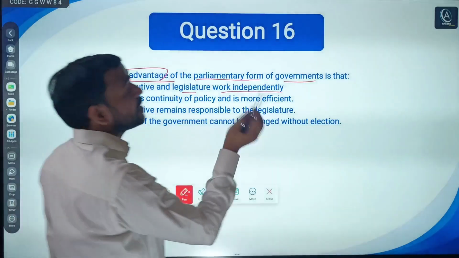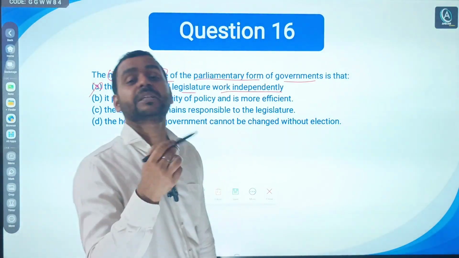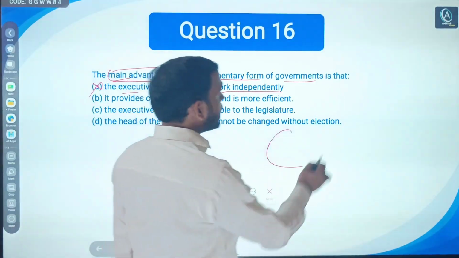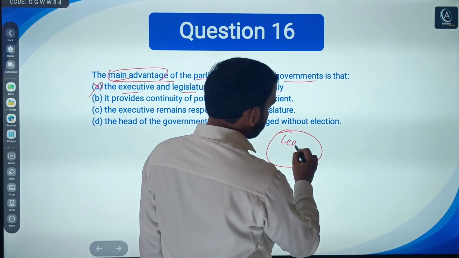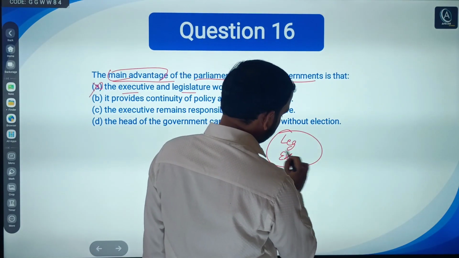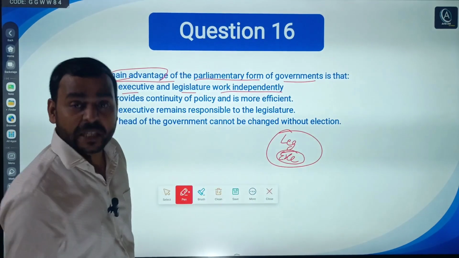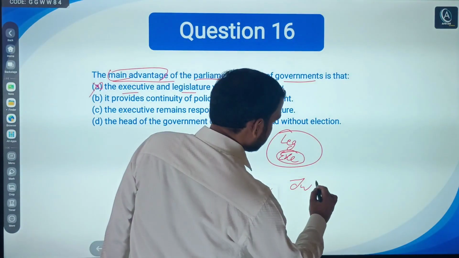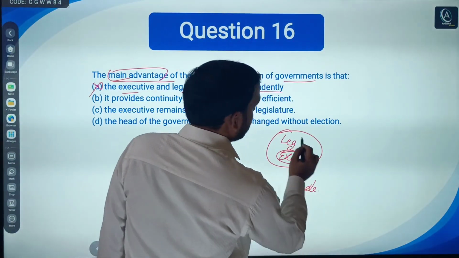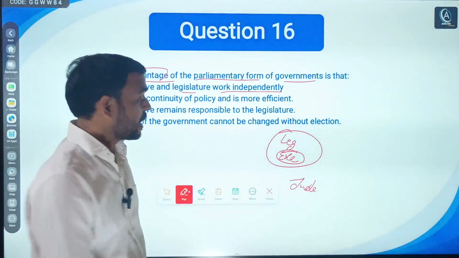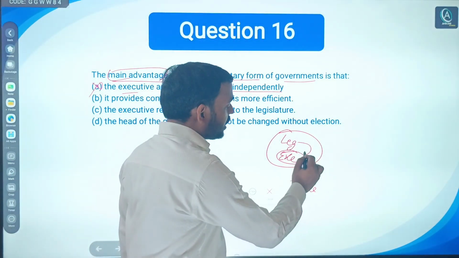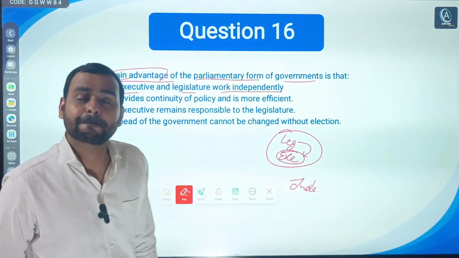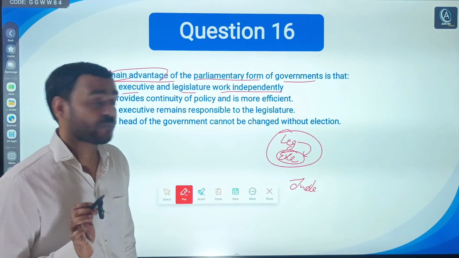No. In the parliamentary system, whether it is India or Britain, there is overlap between legislature and executive. No complete independence. Though the judiciary is separate, there is overlap between legislature and executive. Why? Because the executive is always part of the legislature, always comes from the legislature.